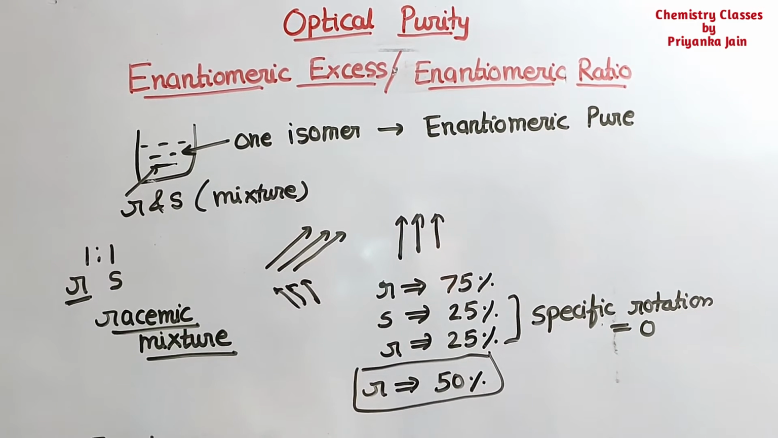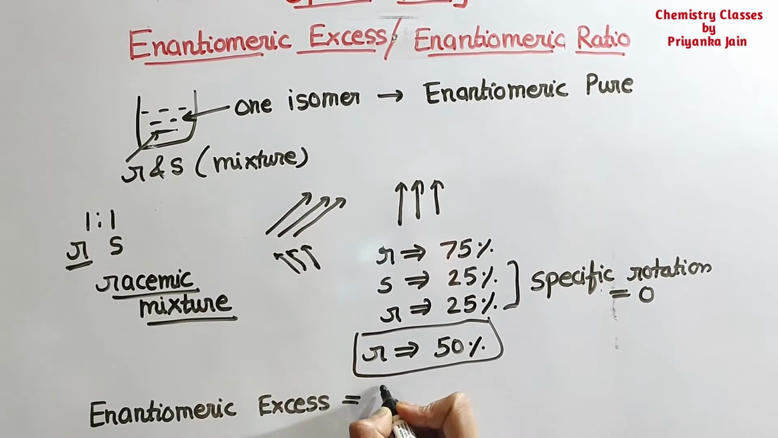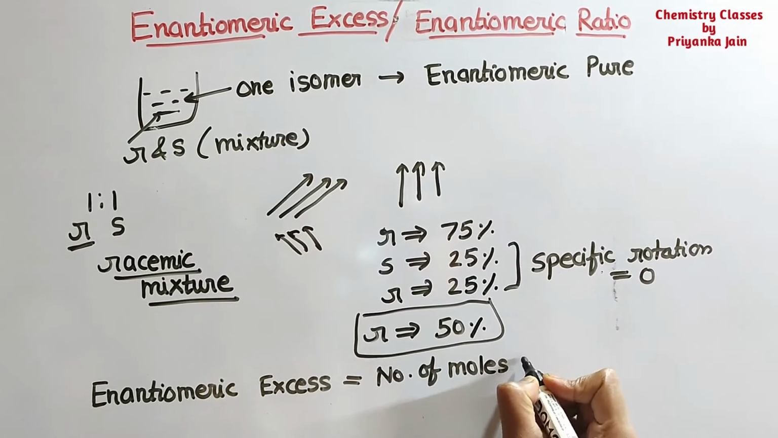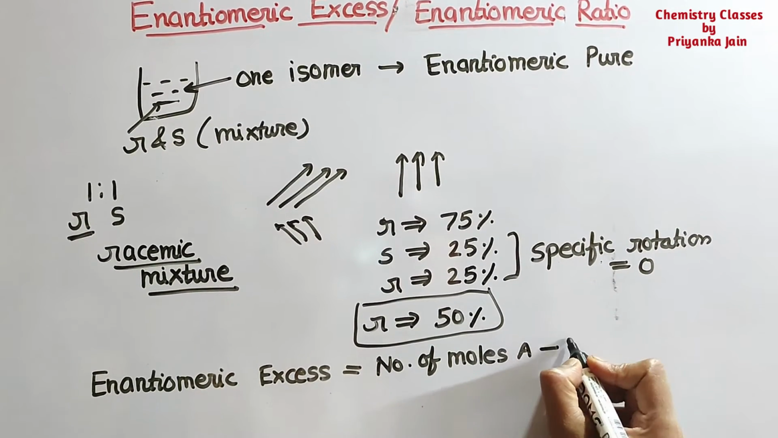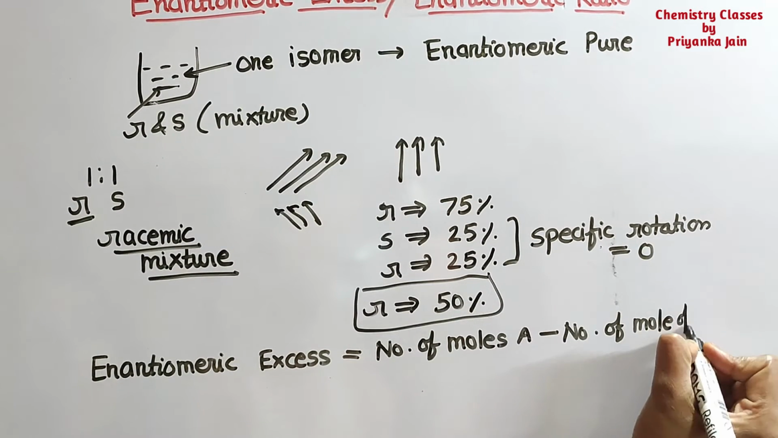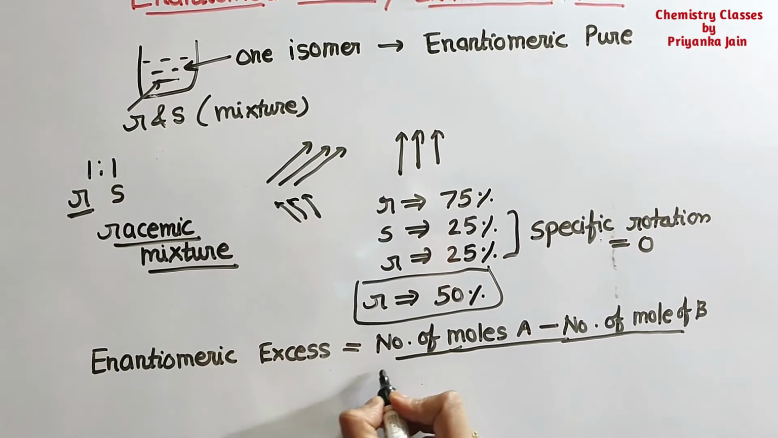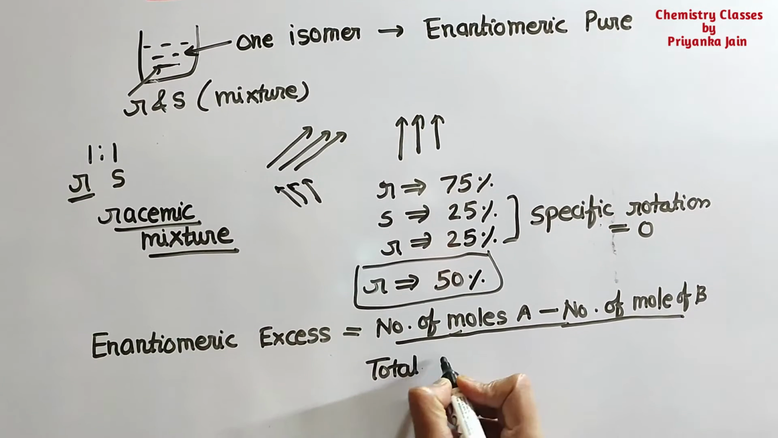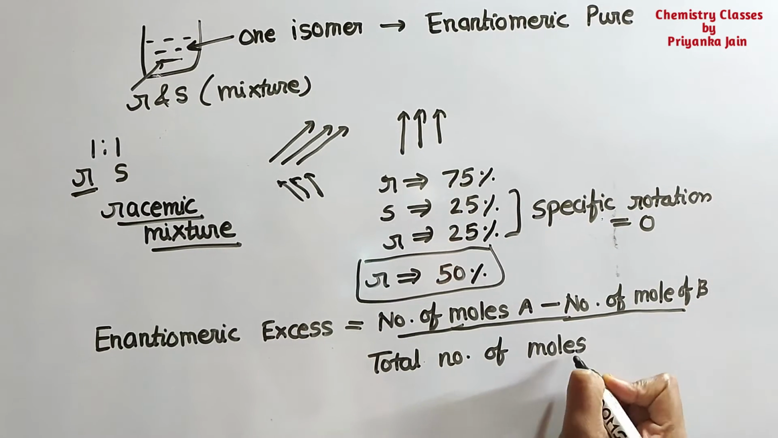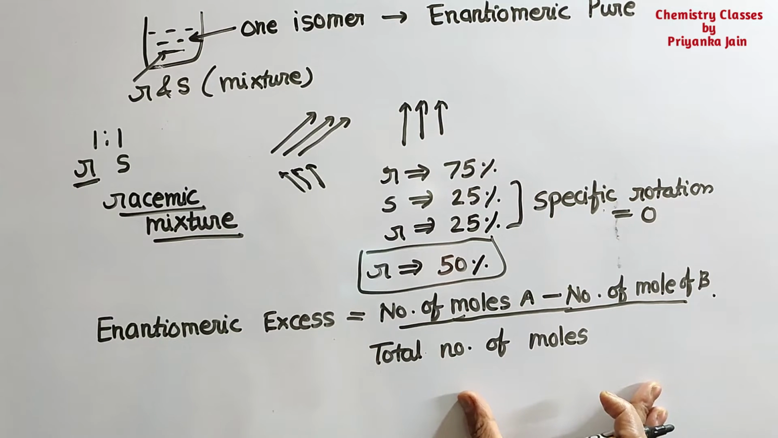So the first formula, write down: enantiomeric excess is equal to number of moles of A minus number of moles of B divided by the total number of moles of both the isomers, okay. By this you can get it.